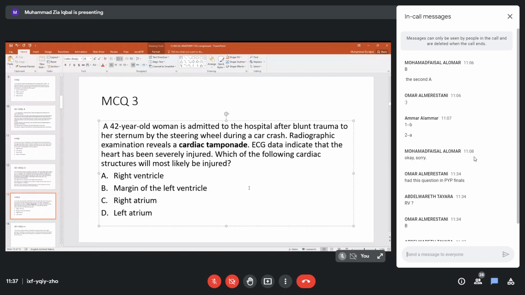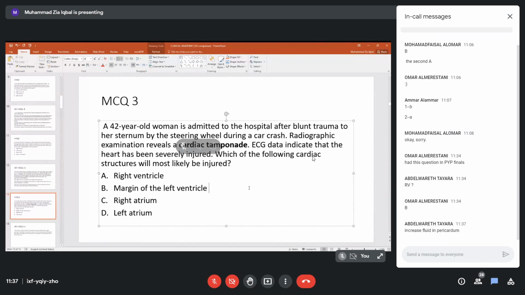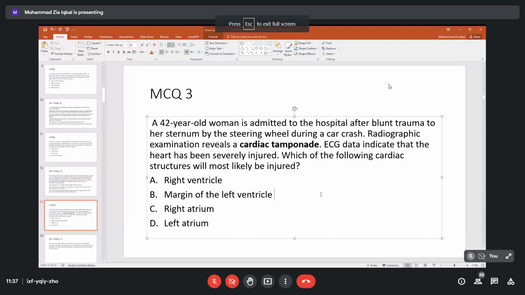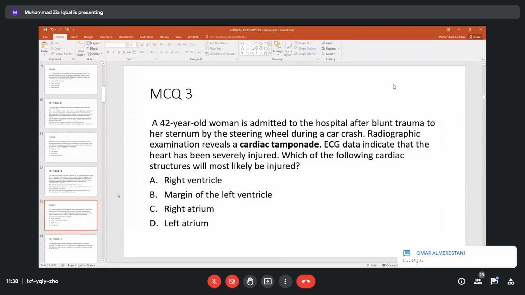If some fluid is collected in it, for example blood or watery fluid, this will put pressure on our heart. This is what we call cardiac tamponade, accumulation of fluid in the pericardial sac. When we have an ECG, it shows severe injury, very great damage. So which of the following cardiac sectors is most likely to be injured in this case, when it was at the front?